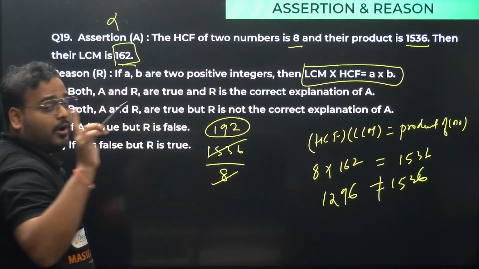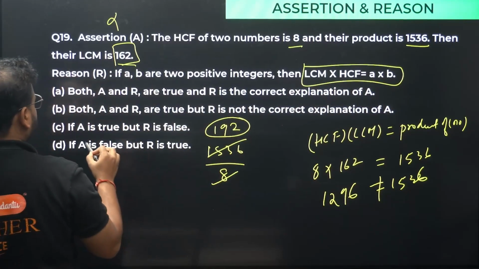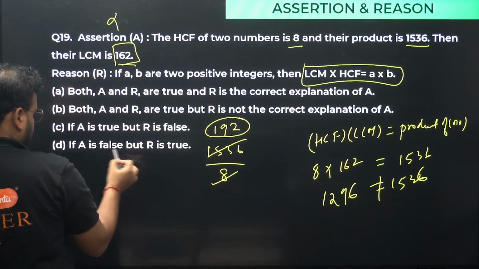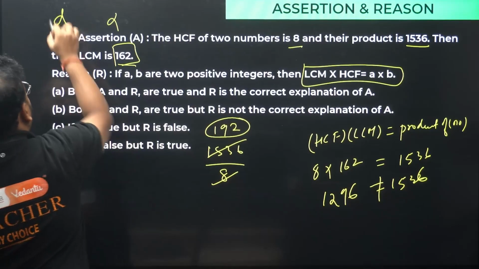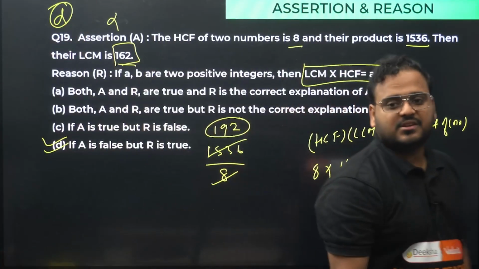So we have assertion is false, reason is true. Assertion is false, option D. Have a look. Assertion is false, reason is true.